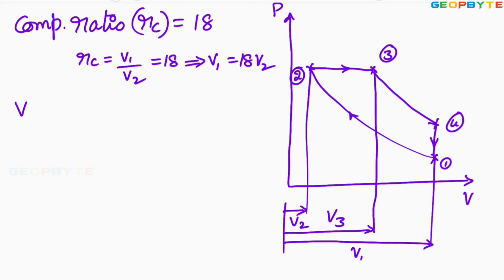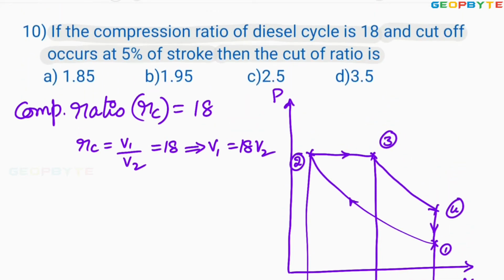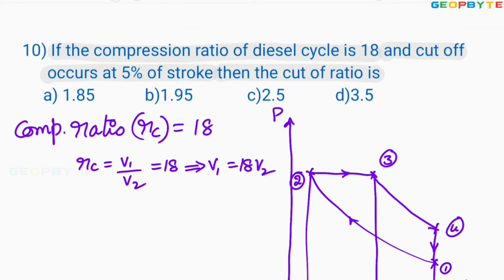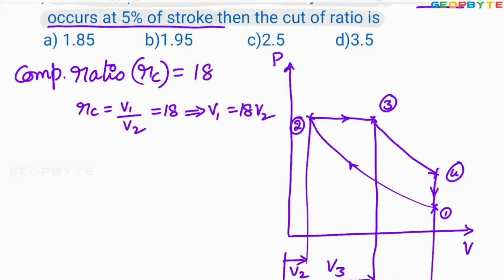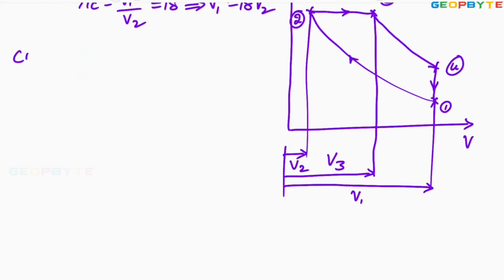It is given that cutoff takes place, right? Let me write it clearly. Cutoff occurs at 5% of the stroke, 5% of swept volume. Stroke volume means swept volume.